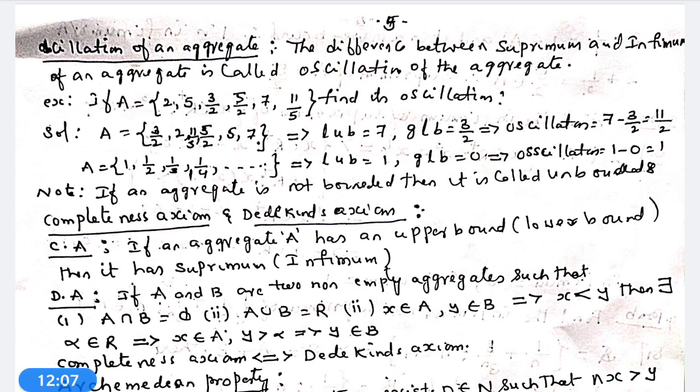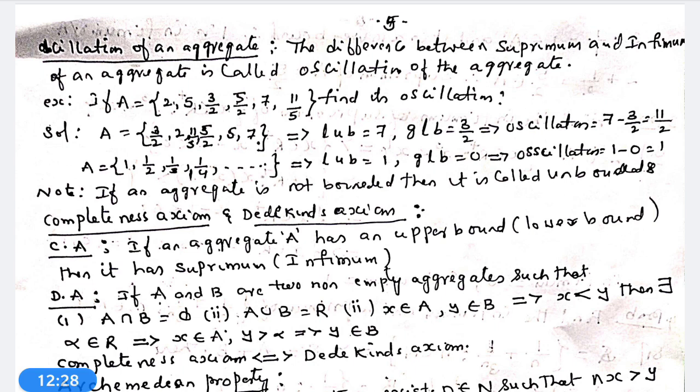That is, oscillation is equal to supremum of S minus infimum of S. That means subtracting the infimum value of an aggregate from the supremum value of an aggregate, we will get the oscillation of the aggregate.